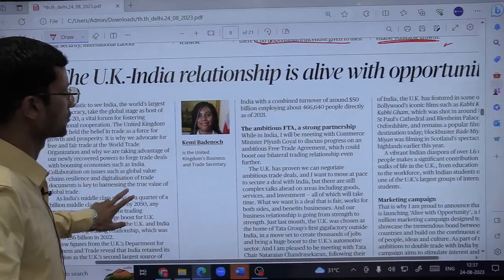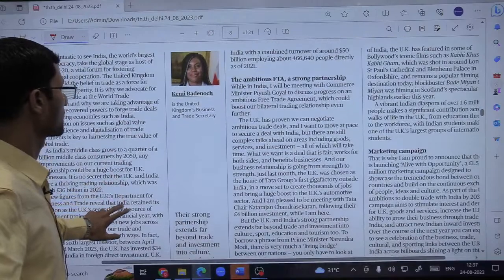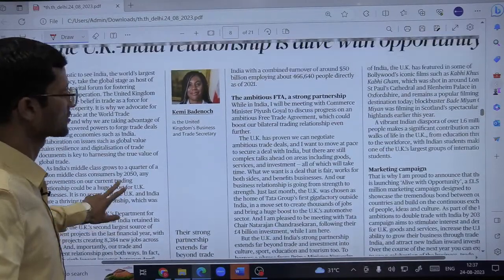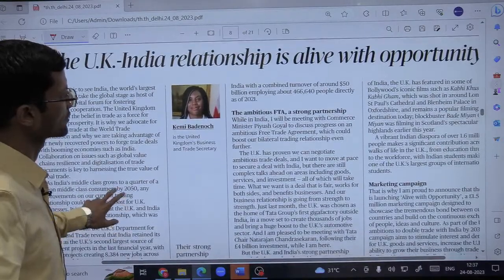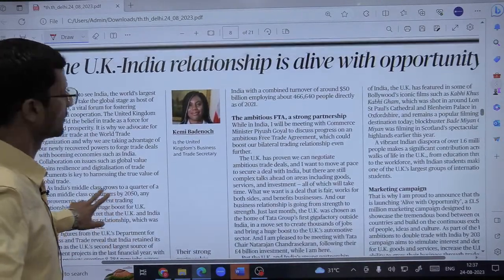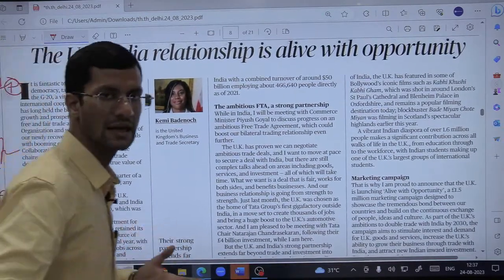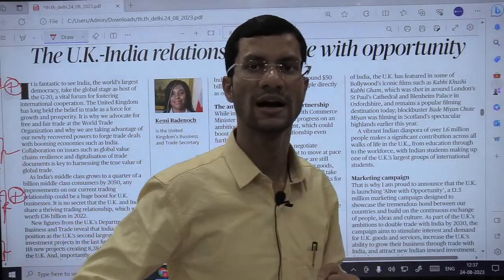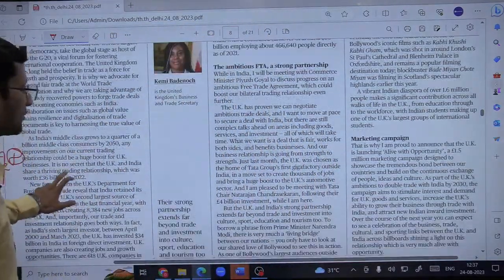Next article is related to India's UK relations, and more or less you can see the writer is the United Kingdom's Business and Trade Secretary. She is visiting India, and her visit would somewhat be focusing on concluding the FTA, that is the free trade agreement between India and UK, as early as possible. Fine. So therefore, she's writing about India and UK relations.